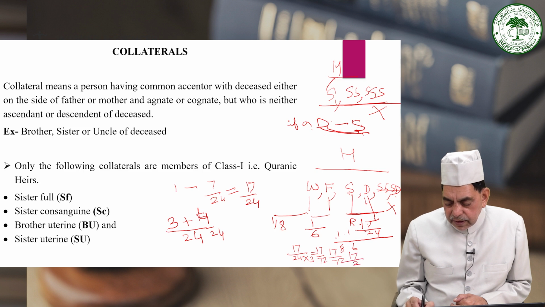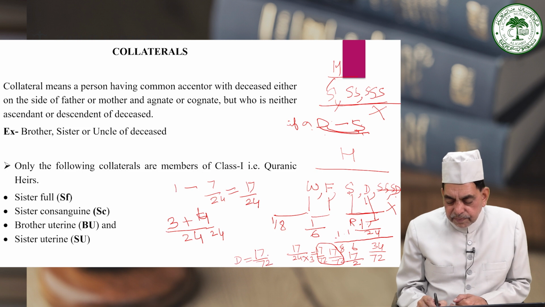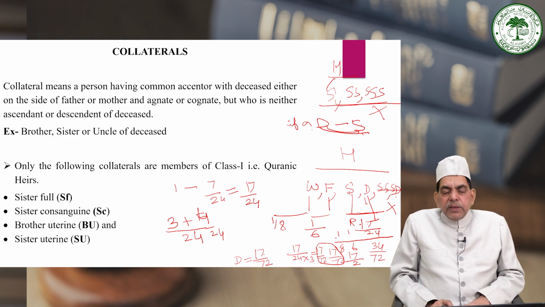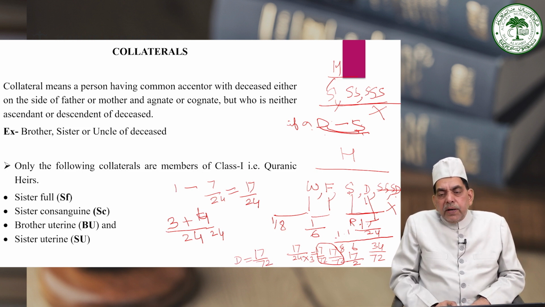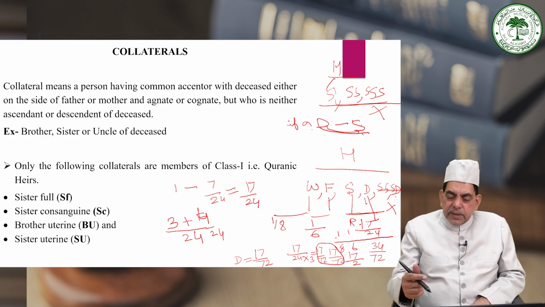After converting the residue into 3 shares, 2 shares will be given to the son, that is 34 by 72, and the daughter will be given 17 by 72, and in this way the entire property will be consumed by the heirs who are entitled in the given circumstance.